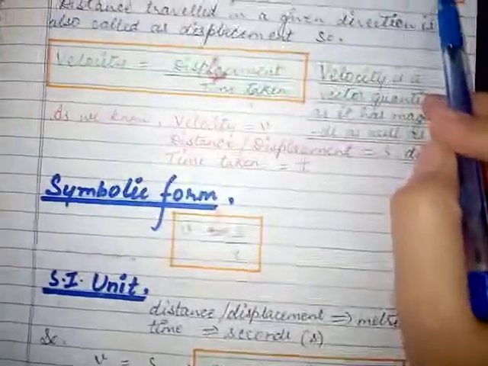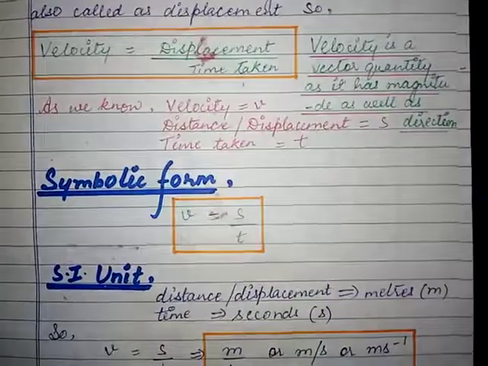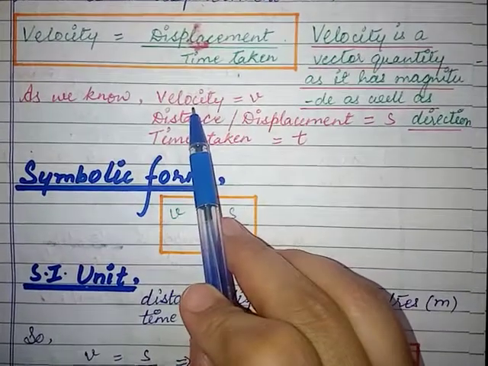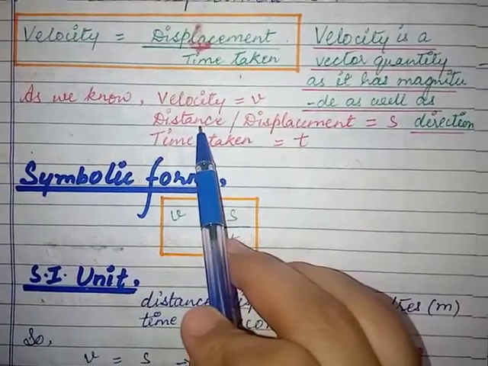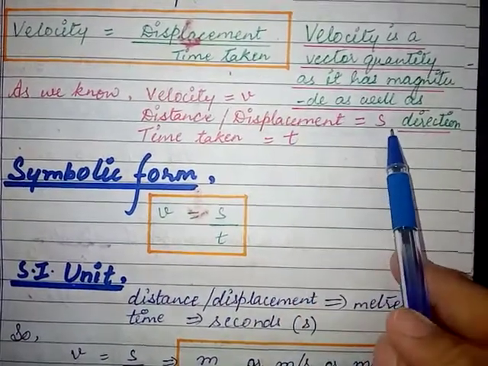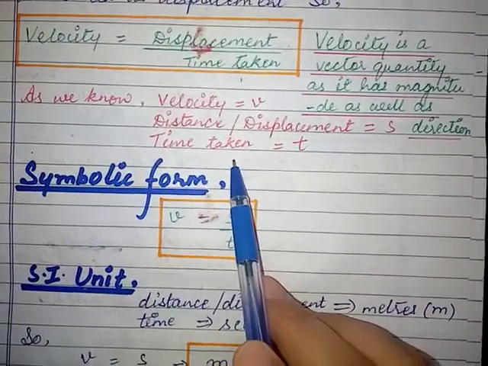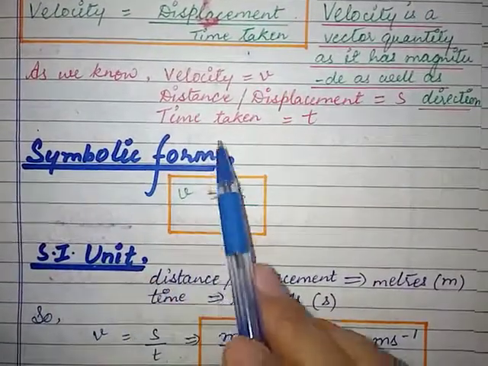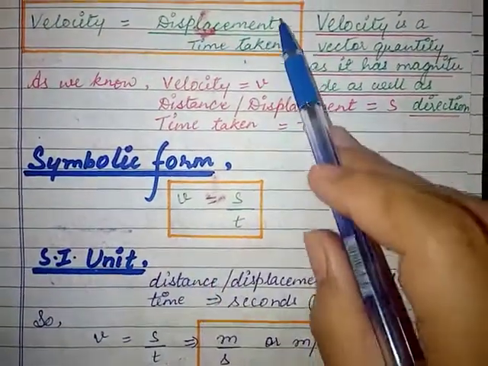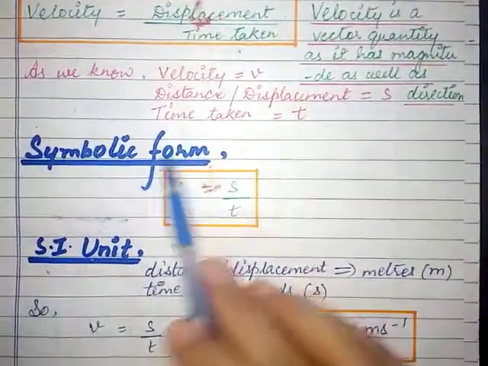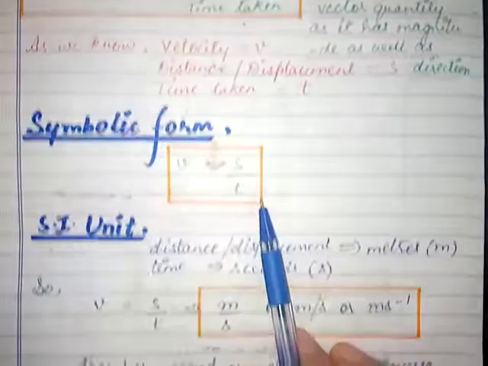Okay, so when we talk about the symbolic form of velocity or the formula, as we know, velocity is represented by a small v, distance traveled in a given direction or displacement is represented by s, and time taken is represented by t. So the symbolic form becomes velocity v, displacement s, and time taken t. So the formula becomes v equals s by t.